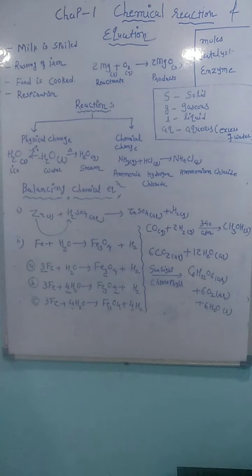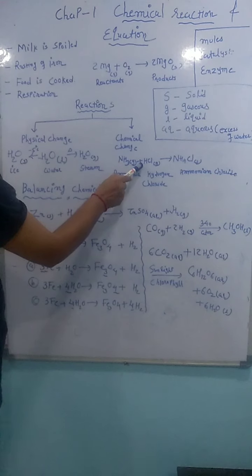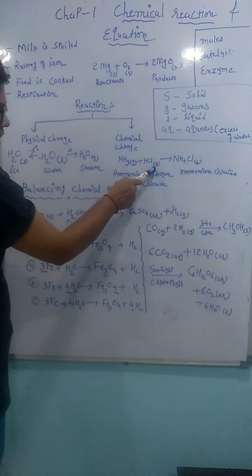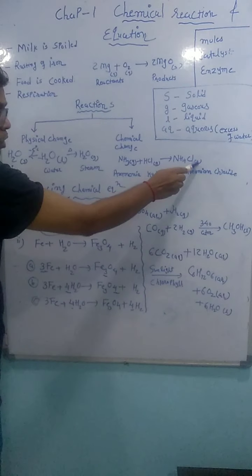The second part is chemical change. In a chemical change, both physical and chemical changes occur, so we get a different molecule. We will take one example. 1 mole of ammonia gas reacts with 1 mole of hydrogen chloride gas. It gives 1 mole of ammonium chloride in the solid form.